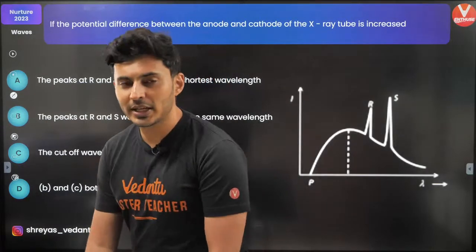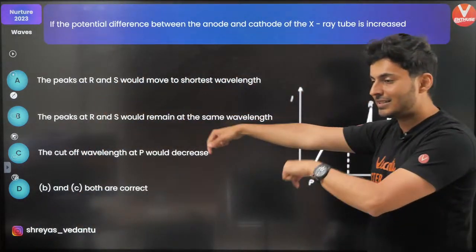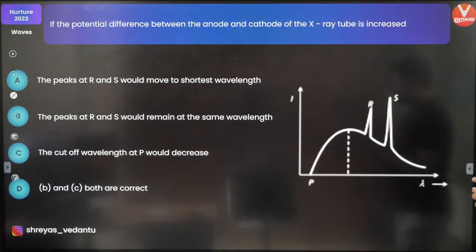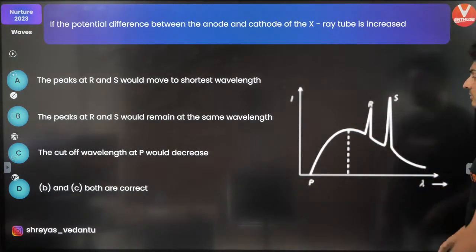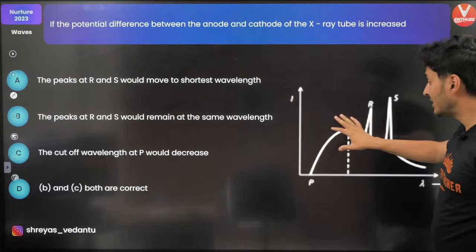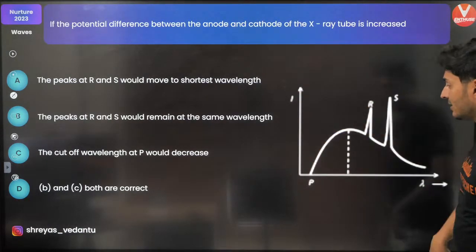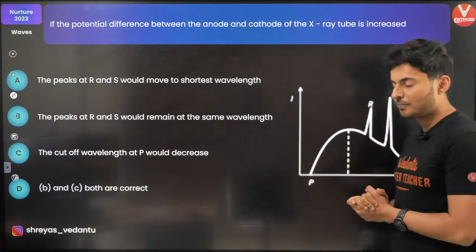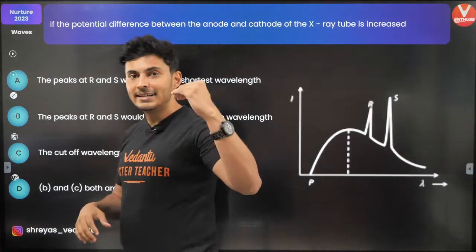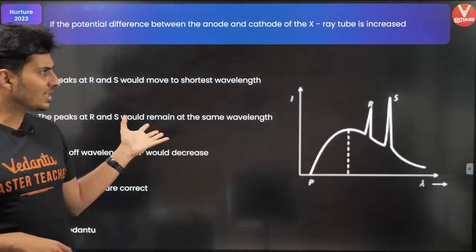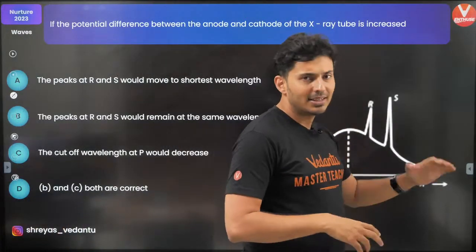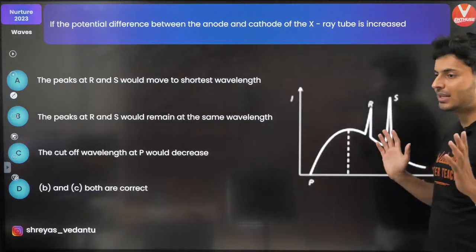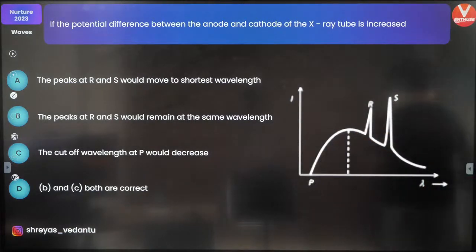Okay, let's see. Come on, my warriors. Post all your answers in the comment section now. What do you think should be the answer? This is your wavelength versus intensity graph of X-rays. This is your cutoff. These are your characteristic peaks. Remember this dinosaur? The intensity versus wavelength graph of X-rays which come out of a Coolidge tube always looks something like this. Which of these wavelengths get affected? Think carefully and answer. Come on, my warriors, figure this out.